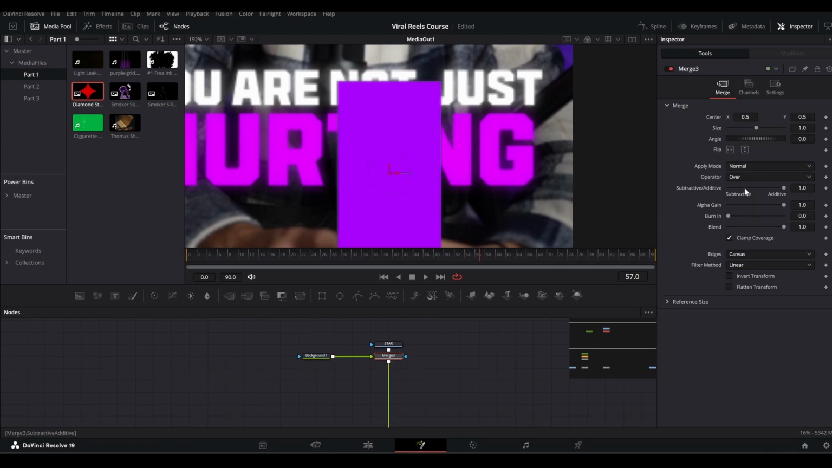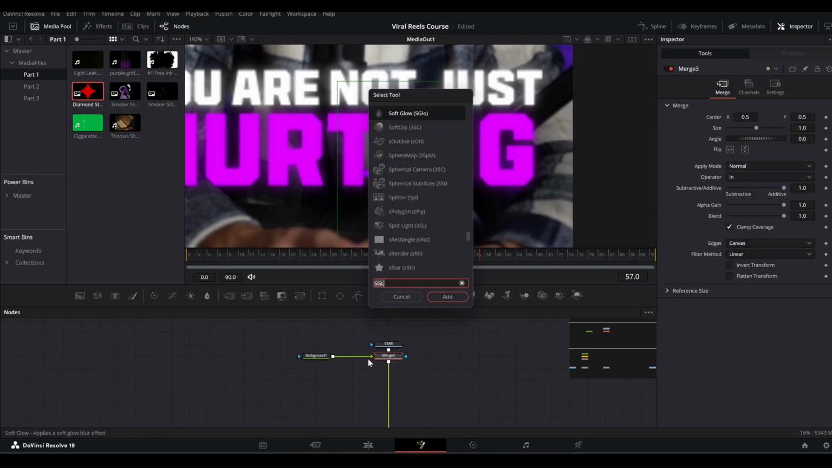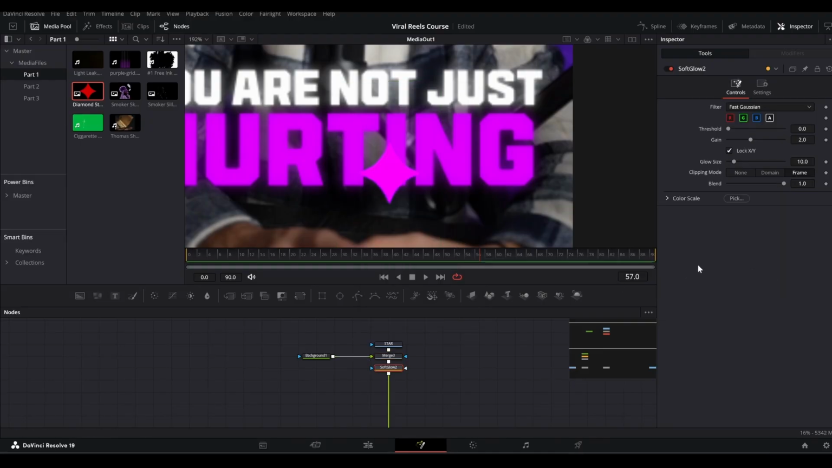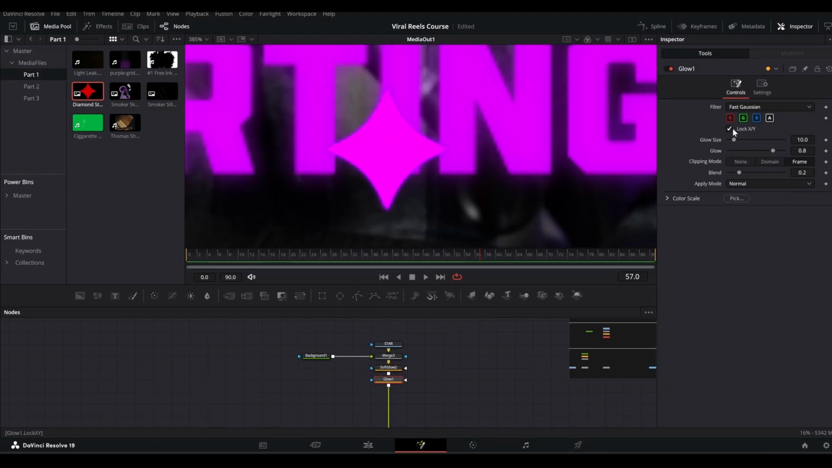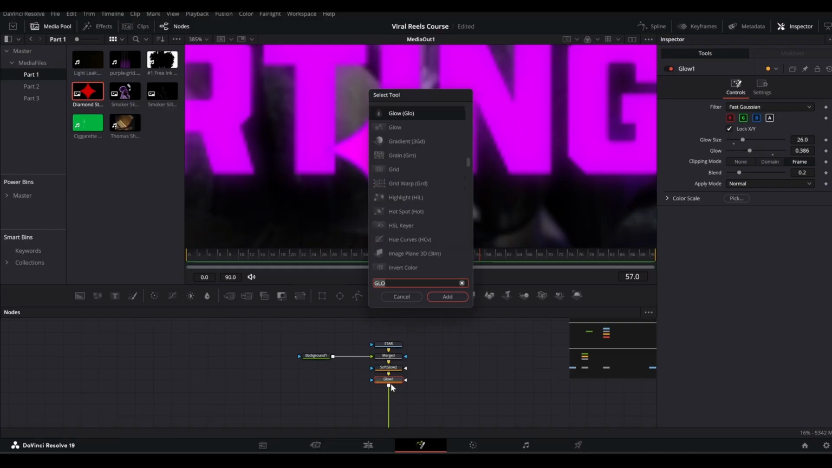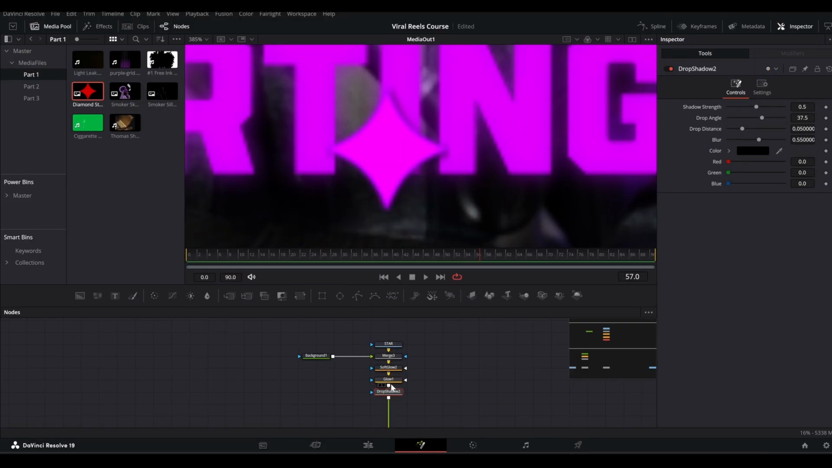And in the merge, in operator, I will set it to "in" like so, and then you can add a soft glow to it like this, and increase the glow size and reduce the gain and threshold. Then I will add a glow to it as well, like so, and bring down the glow and increase the glow size. All right, and then we can add a drop shadow to it here and increase the shadow strength maybe.